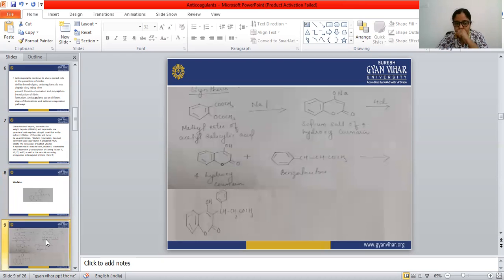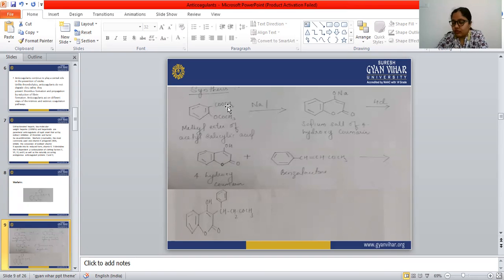Let's see the synthesis of warfarin. The warfarin synthesis is given in your syllabus, and you have to learn it. Look at this: the methyl ester of acetyl salicylic acid is this compound.